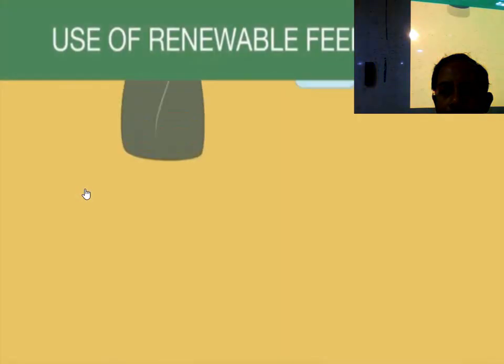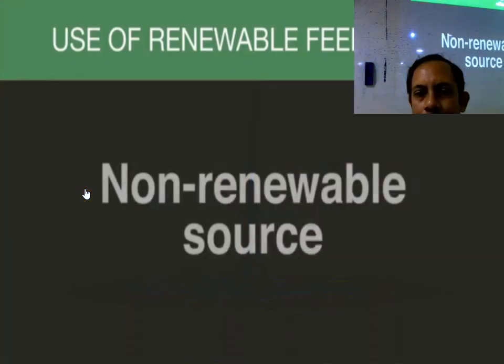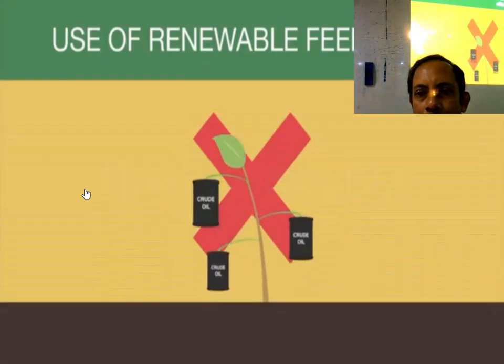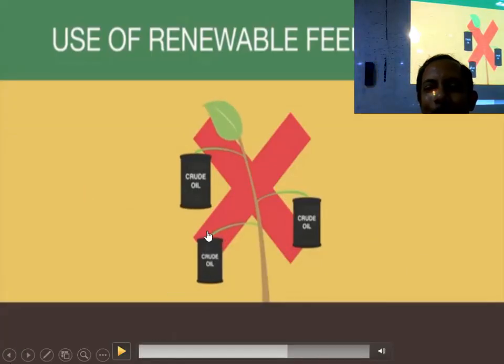So far, many of our plastic products are derived from crude oil, which is a non-renewable source. We cannot grow or produce crude oil. This means we cannot go for a plantation of crude oil. It is showing very interestingly.